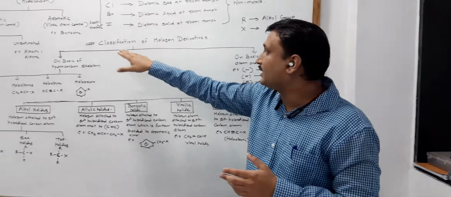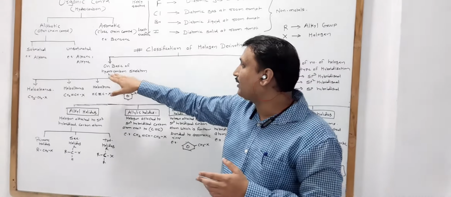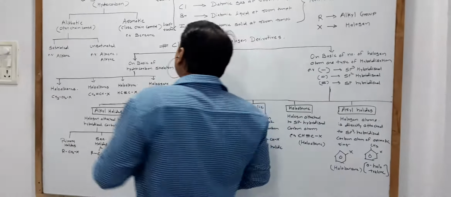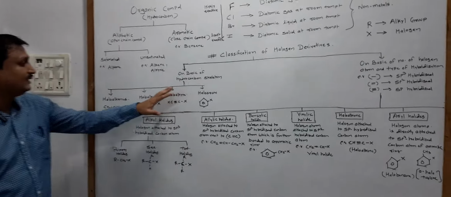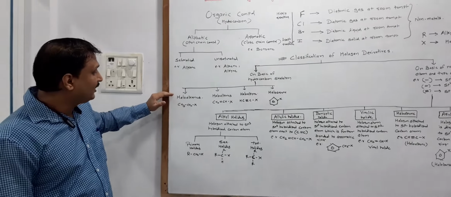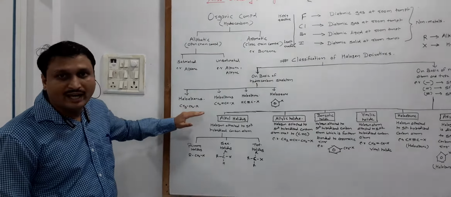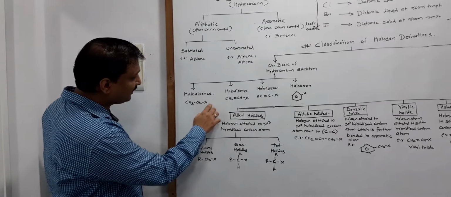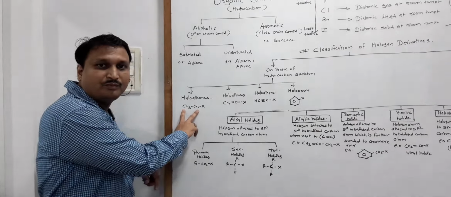Halogen derivatives are classified on the basis of their hydrocarbon skeleton, and these are further divided into haloalkanes. For example, CH3CH2X, where X is attached to this alkane group.